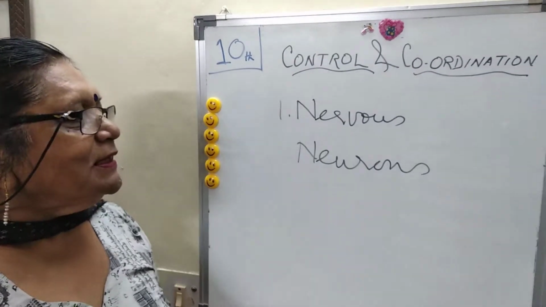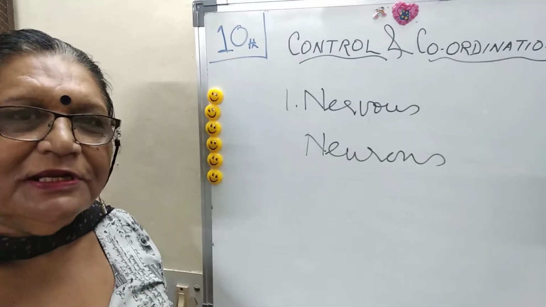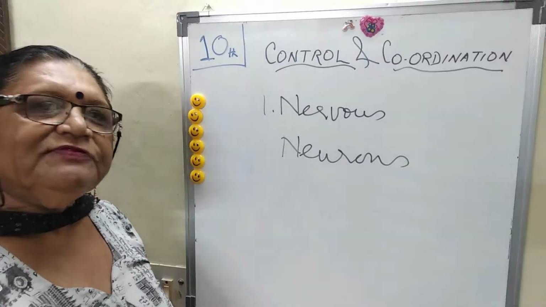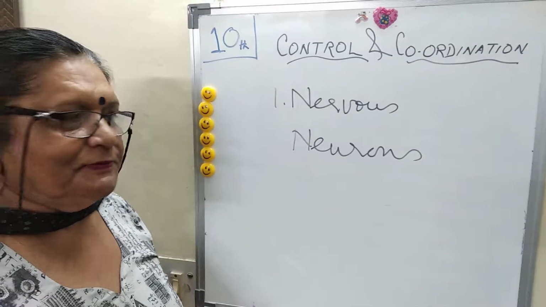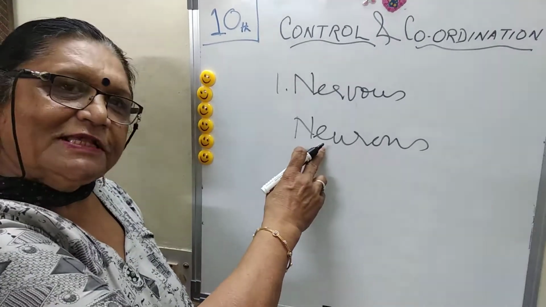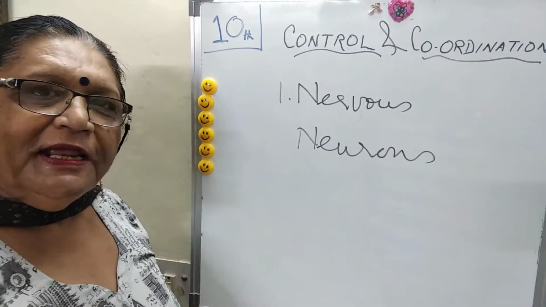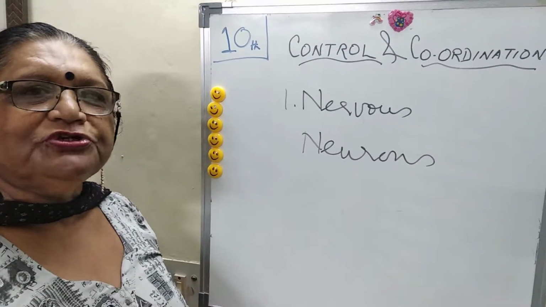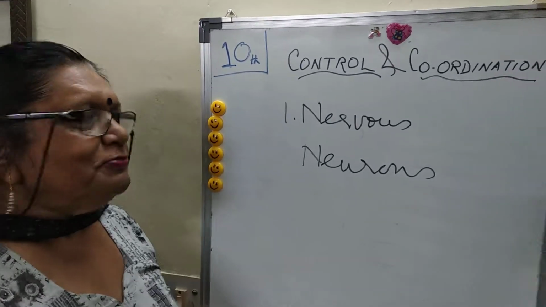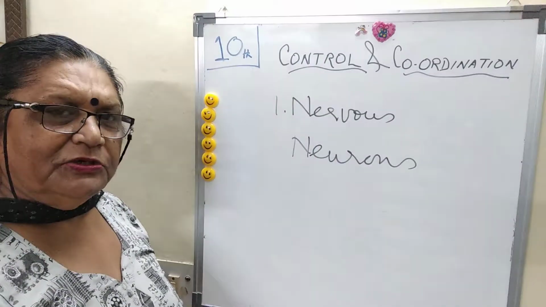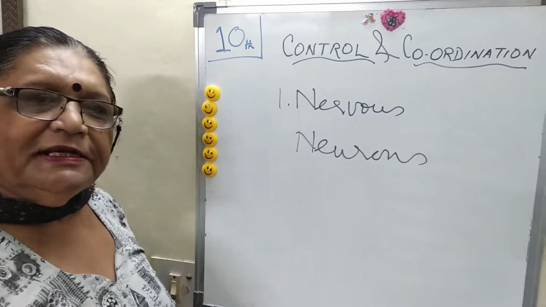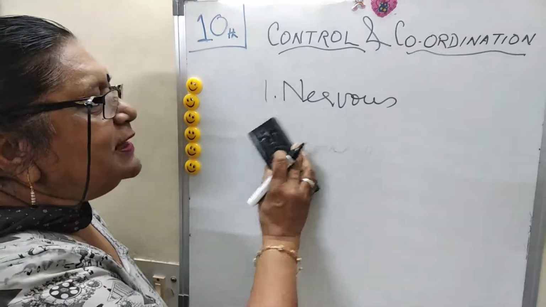I made one biological poetry on this that you can learn very easily. Receiving the message is our right, neurons are the sight, brain works day and night to make your future bright. That means even when you are sleeping, your nervous system is working day and night to make your future bright.